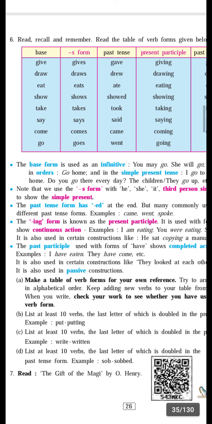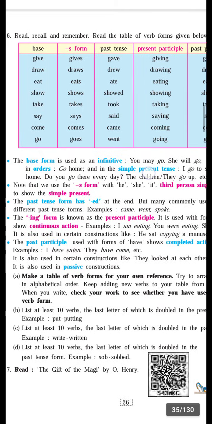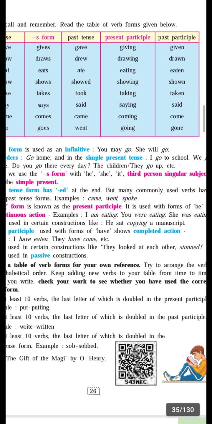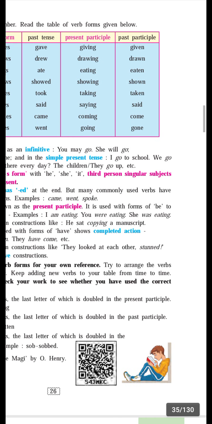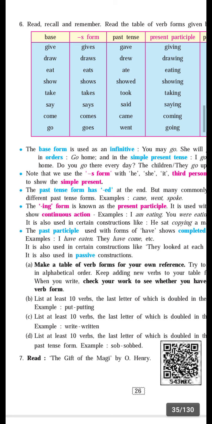Then the ing form is known as the present participle. It is used with a form of be to show continuous action. See here: I am eating. I is the subject, am is the be form and eating is the present participle. You were eating: you is the subject, were is the be form and eating is the present participle. She was eating: she is the subject, was is the be form and eating is the present participle. In this way we can use the present participle with the be form.